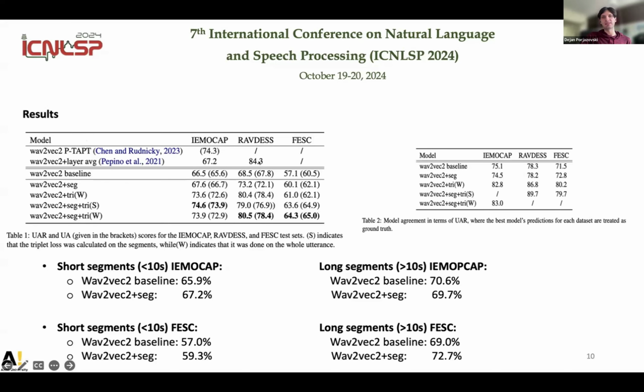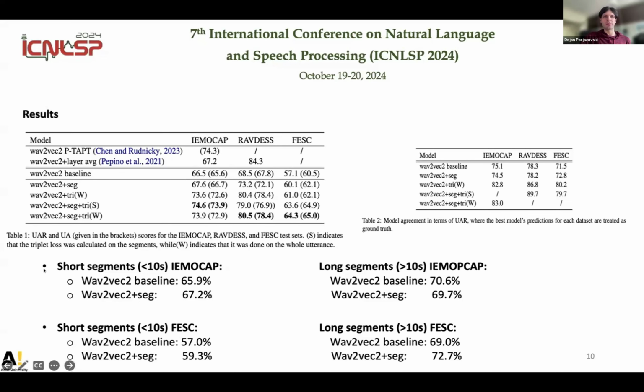And also on the RAVDESS dataset, we found some benchmark. But here they are using all of the wav2vec2 layers together, using layer averaging, while in our case, we are just using one wav2vec2 layer, either the last one or the second to last one. So that's why our result is a bit worse. But their model is not that robust, because on the IEMOCAP they get 67 unweighted average recall, while we get a bit better.